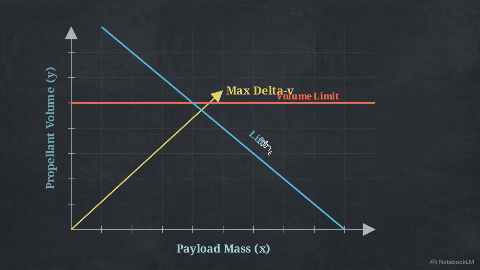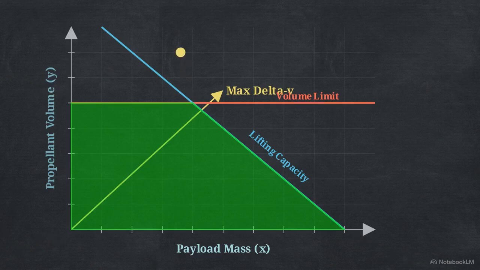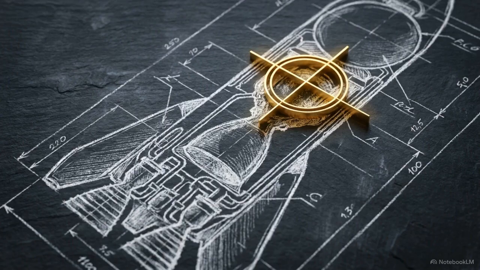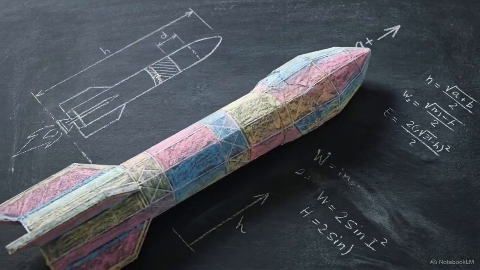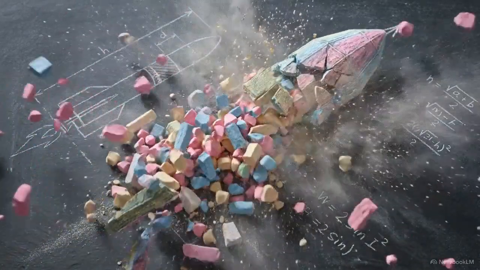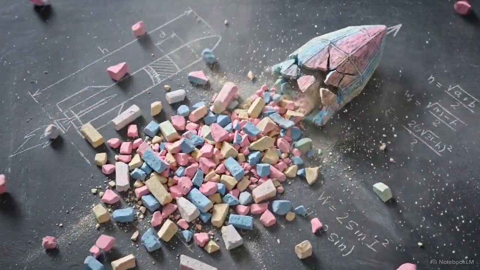The booster's maximum thrust-to-weight lifting capacity drops in as a second limit, completely closing off our feasible region. By identifying the optimal vertex on this polygon, we find the exact ratio of payload to fuel. This mathematically perfect balance prevents us from physically snapping a fairing under pressure or becoming entirely too heavy to achieve orbit.